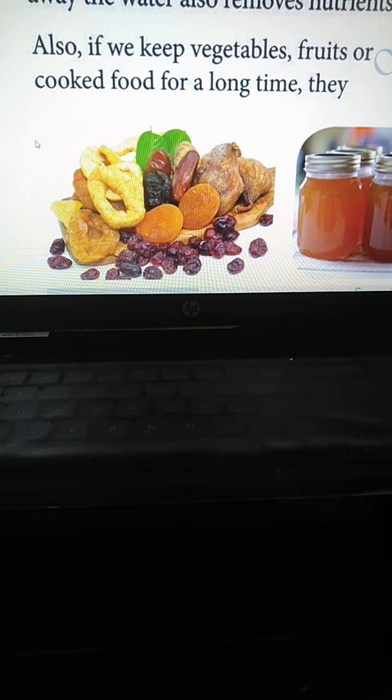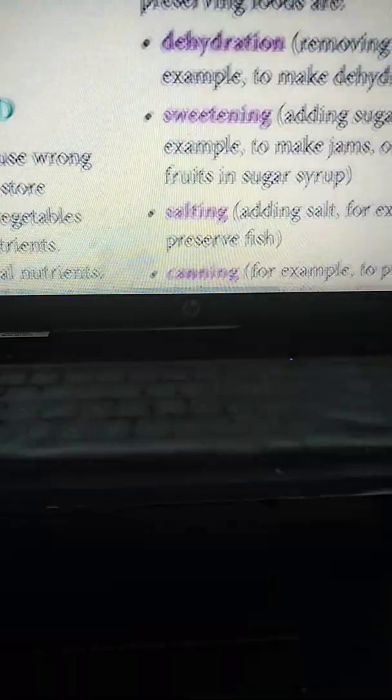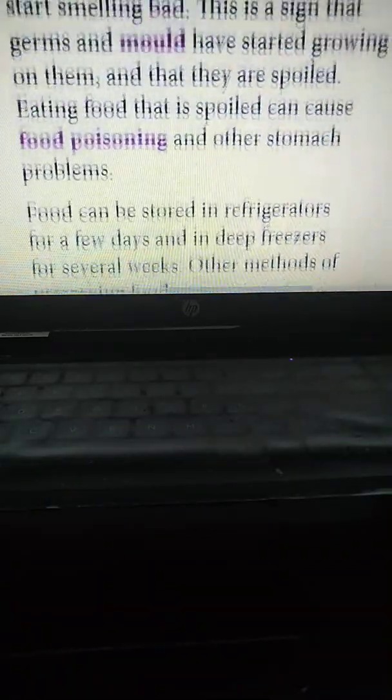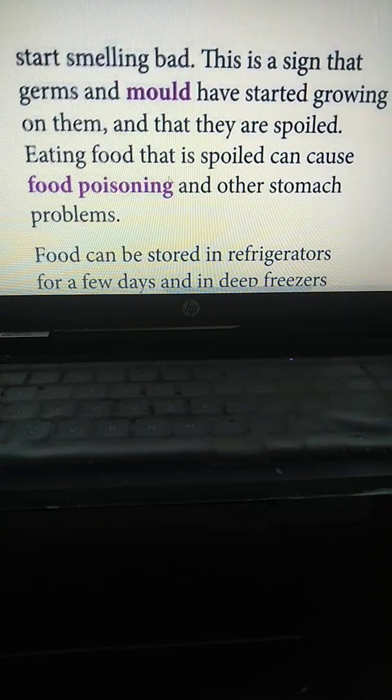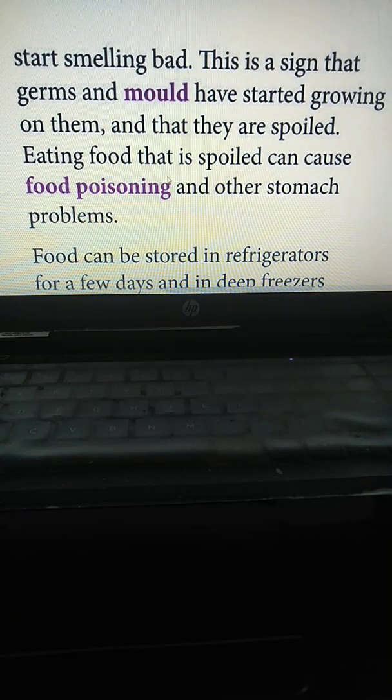Then it is written that if we keep vegetables, fruits or cooked food for a long time, they start smelling bad. Definitely, if we keep the vegetables, fruits or cooked food for a long time, it starts smelling bad, right? Stale food, understood now?